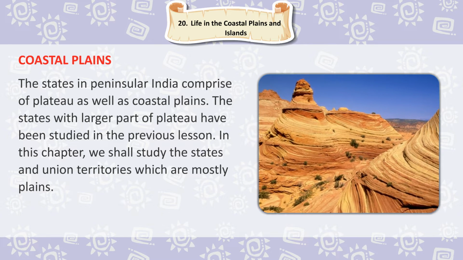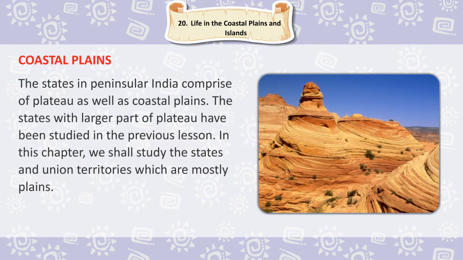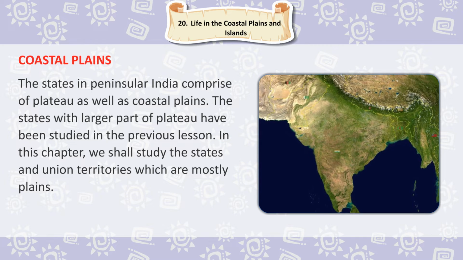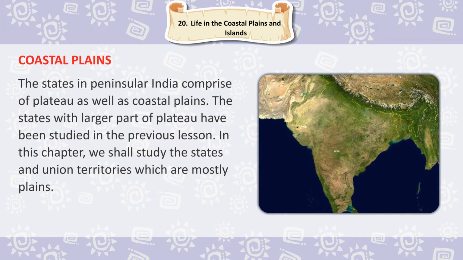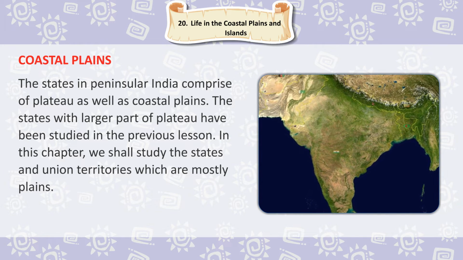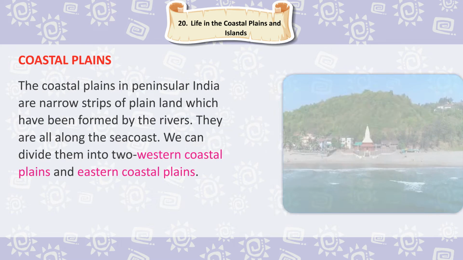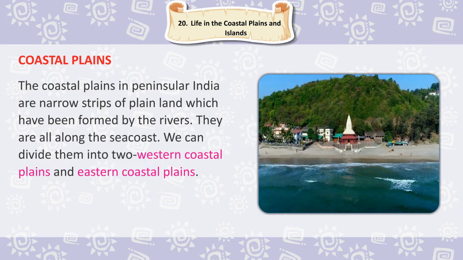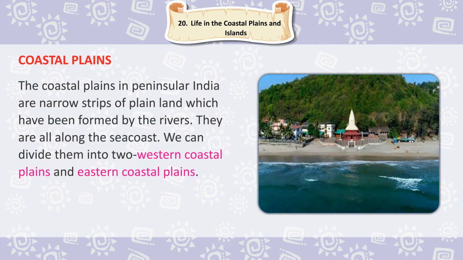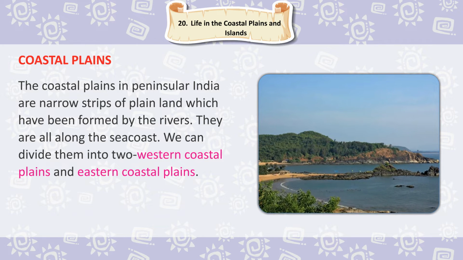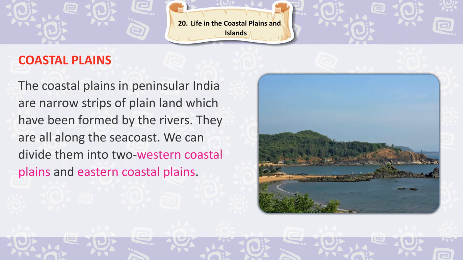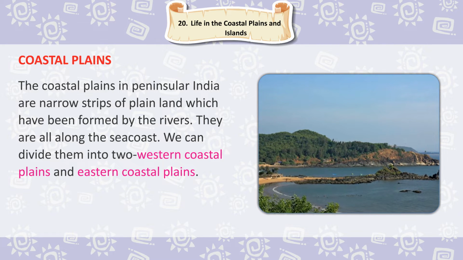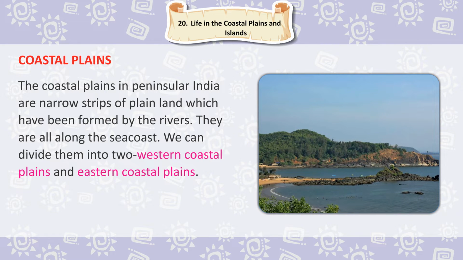The states with larger part of plateau have been studied in the previous lesson. In this chapter, we shall study the states and union territories which are mostly plains. The coastal plains in peninsular India are narrow strips of plain land which have been formed by the rivers. They are all along the sea coast. We can divide them into two, western coastal plains and eastern coastal plains.